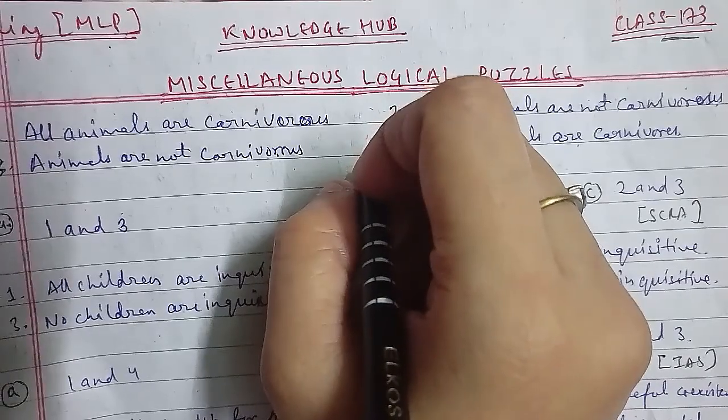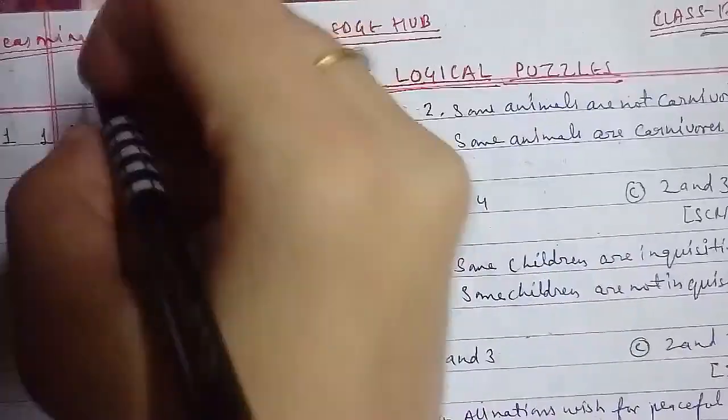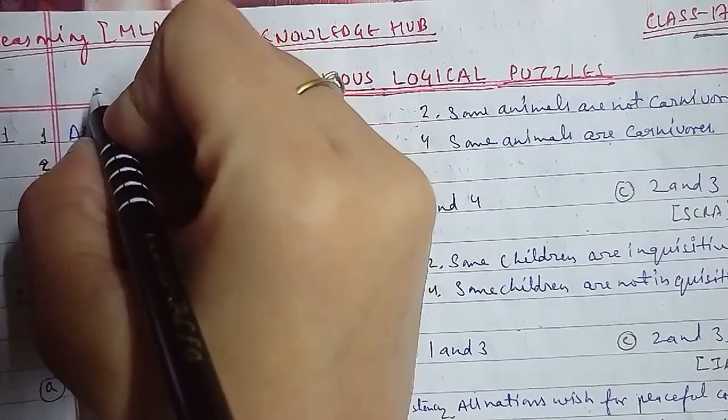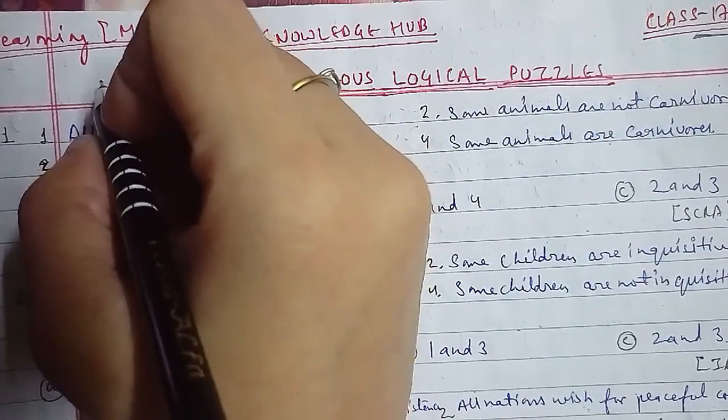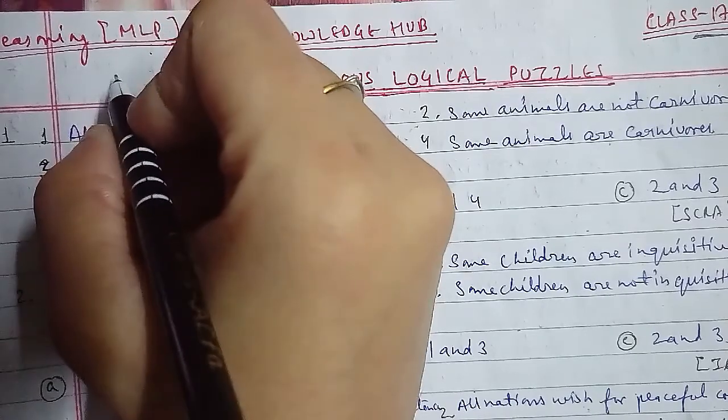In terms of reasoning, it is divided into two parts, that is verbal reasoning and non-verbal reasoning. Verbal reasoning, already हम first part discuss कर चुके हैं, and आज की क्लास में हम second part भी इसका complete कर लेंगे.